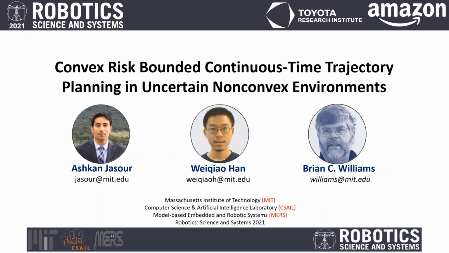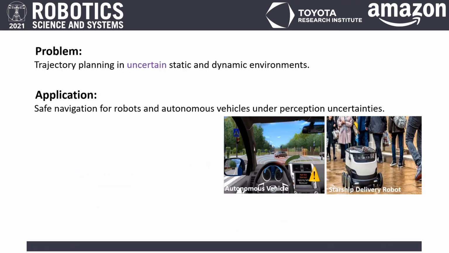Convex risk-bounded continuous-time trajectory planning in uncertain non-convex environments. In order for robots to navigate safely in the real world, they need to plan safe trajectories to avoid static and moving obstacles such as humans and vehicles under perception uncertainties. In this work, we address the trajectory planning problem in such uncertain, static and dynamic environments.